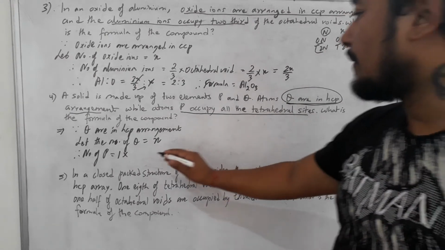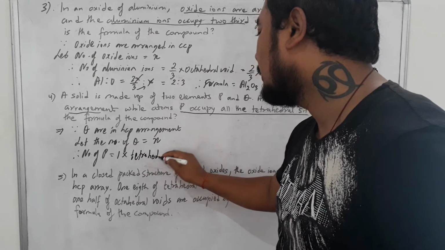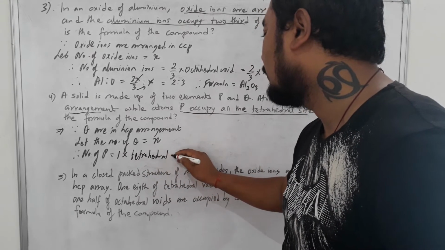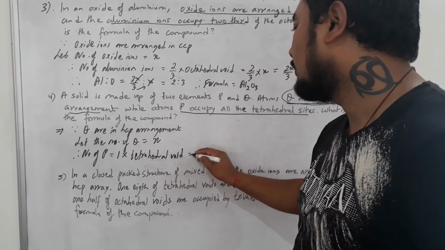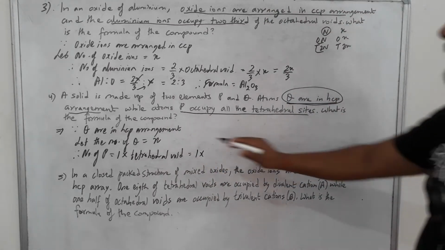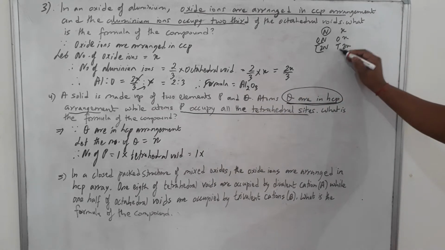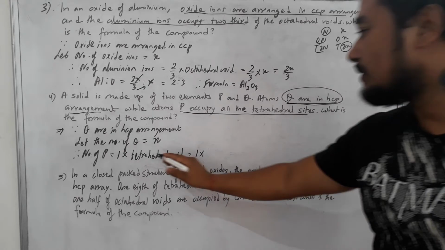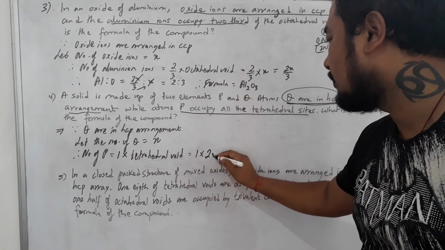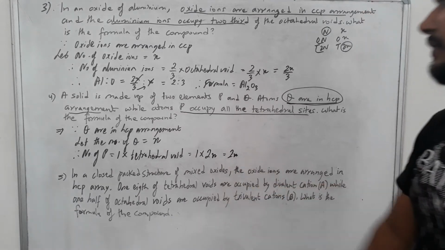So P occupies all the tetrahedral voids, so 1 into. If the number of spherical particles is x, octahedral voids will be x and tetrahedral voids will be 2x. Since it is tetrahedral void here, I go with 2x.